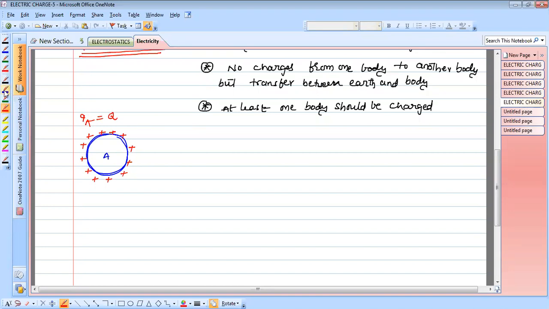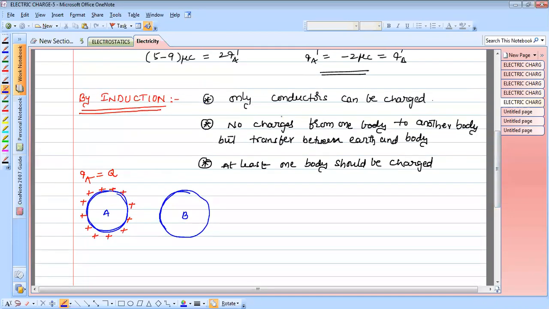Now we take another neutral body, or uncharged body. I clearly tell you, an uncharged or neutral body contains an equal number of positive charges and an equal number of negative charges, which means there is no net charge. That does not mean there is no charge. Charge is present, but the net charge is zero. This also takes place only in conductors.